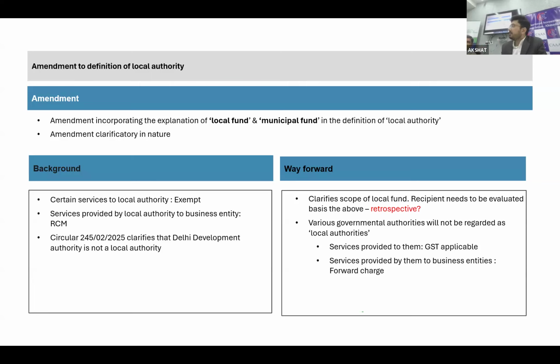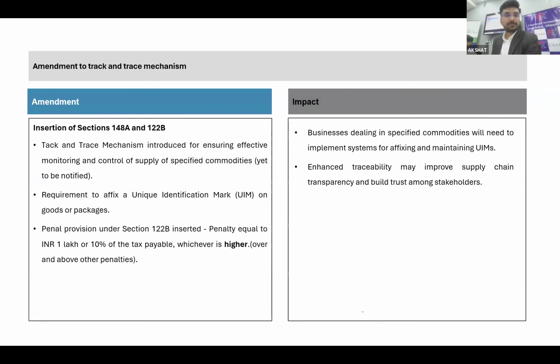In that case, this explanation has been provided. The meaning of explanation is that it is clarificatory in nature, and the applicability of this change is from day one. So let's talk about a case where your transaction gets covered by this particular provision, but you have not paid the tax, and you are supposed to pay the tax. Then, from one point of view, your liability will crystallize at the time on which you have not paid. So this is only one point which you should consider, not much relevant.